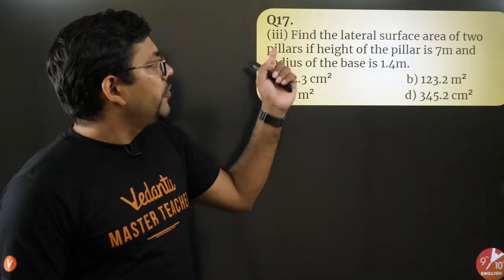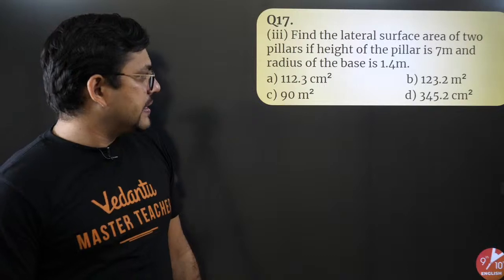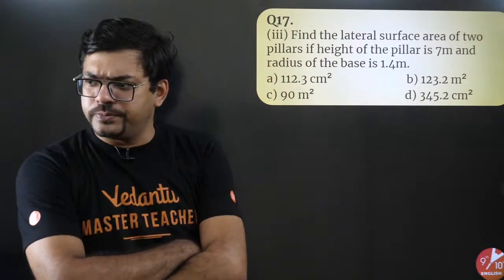Look at the next question. Find the lateral surface area of 2 pillars if the height of the pillar is this and the radius is this. Will you be able to find the lateral surface area? Tell me quickly.